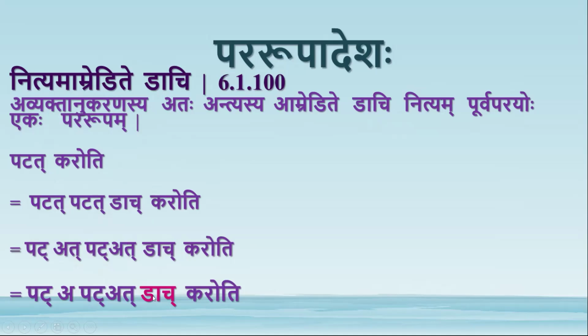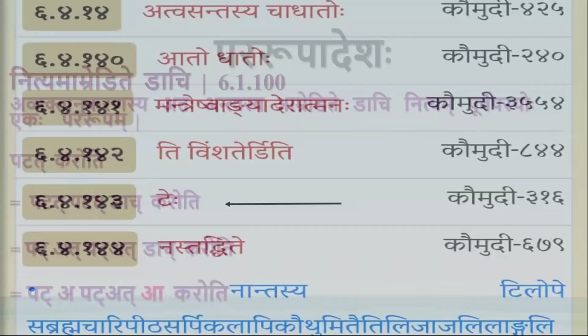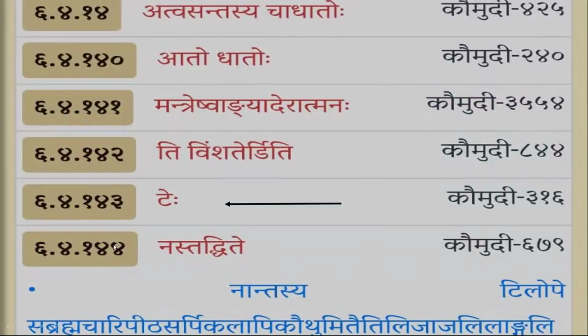And coming to this dach pratyaya, which is not related to this sutra, still I'll explain a bit about this. In dach, the dakara and chakara are it, so they both get deleted and a remains. In presence of dach pratyaya, there is a sutra, Tehe 6.4.143. This sutra tells whenever anga is followed by a dit pratyaya, a pratyaya in which dakara is it, then there will be ti lopa. That diti comes as anuvritti from the sutra Ti Vimshatir Diti, and lopa comes as anuvritti from one of the previous sutras, Alopo Anaha.